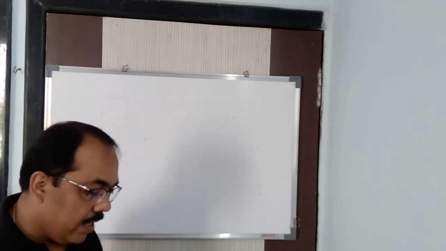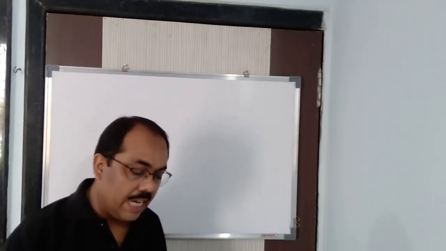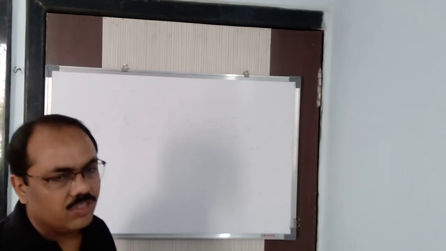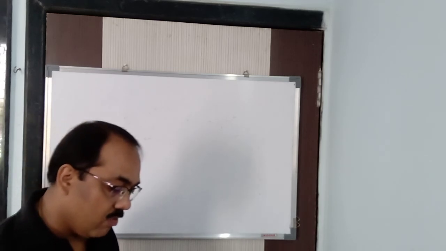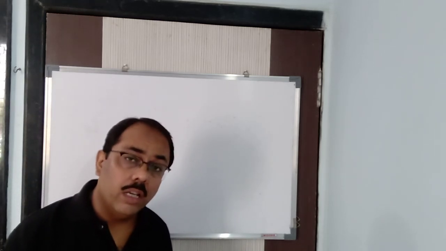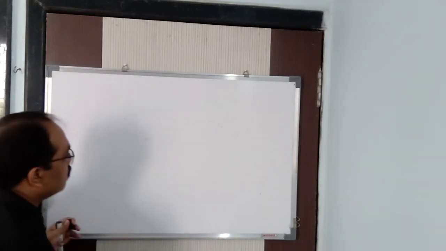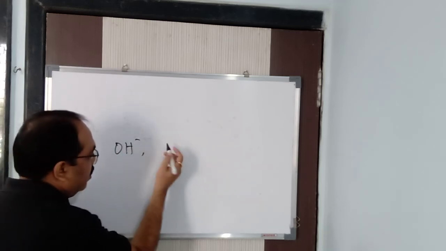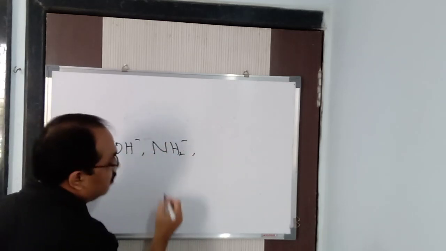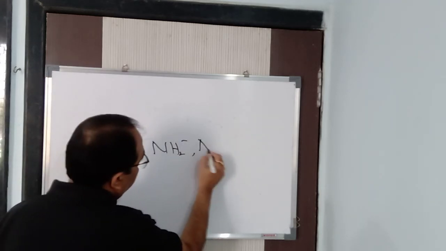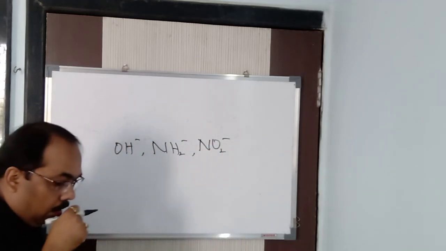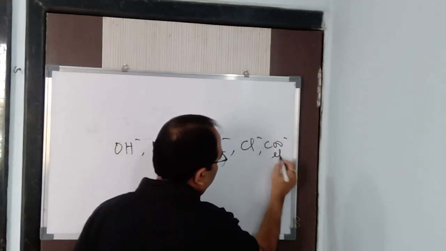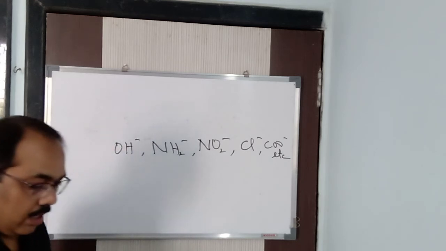Bridging. Now, monodentate ligands which can simultaneously attach themselves to more than one metal ion are called bridging ligands. Which are the bridging ligands? We can have OH minus, which can be simultaneously attached to more than one metal ion. We can have NH2 minus. We can have NO2 minus, which comes under, sorry, bridging ligands. We can say Cl minus, CO minus, etc. So many we can have. Clear?